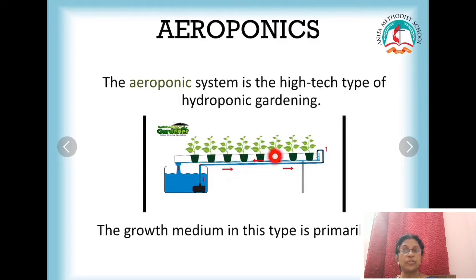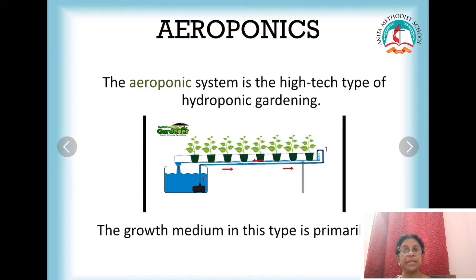Since the roots are exposed outside, they need moisture. Okay, they need the nutrients. So every few minutes you have to mist the roots, make the roots wet or give enough nutrients to the roots so that the plants grow. So there is a timer also set up so that every few minutes the roots are misted with the nutrients. Thereby the plants grow. It is a high-tech type of hydroponic gardening.